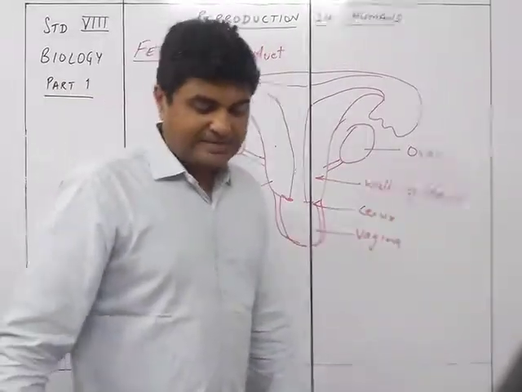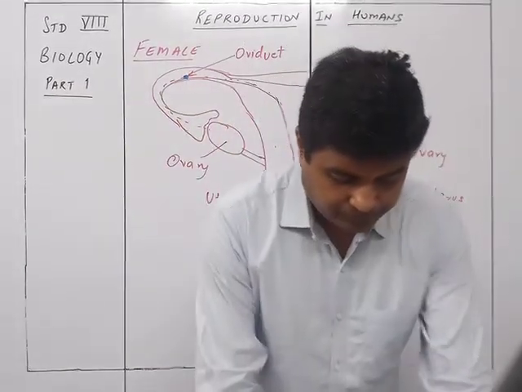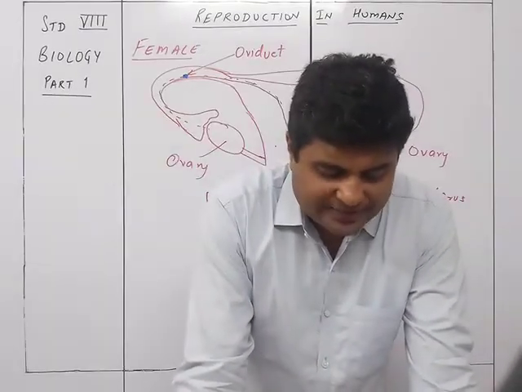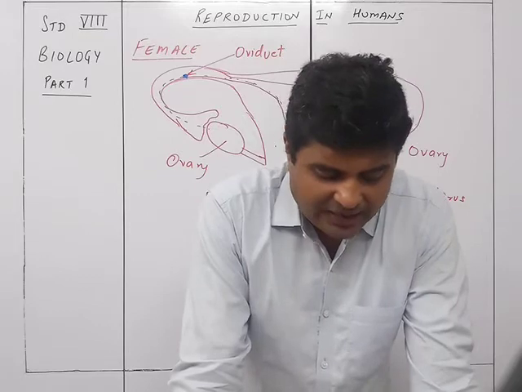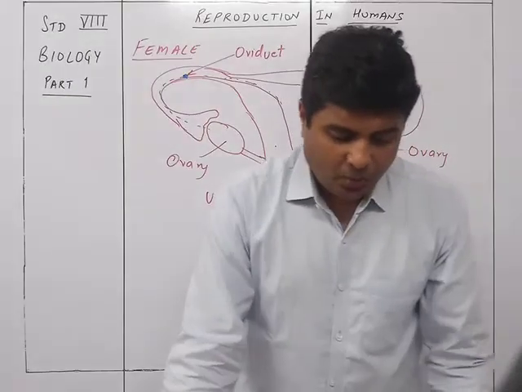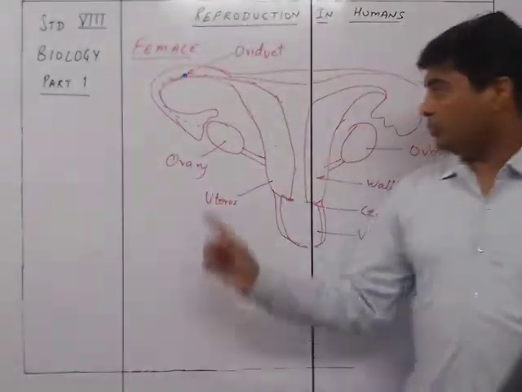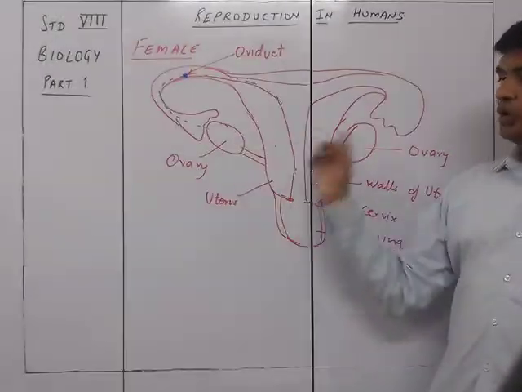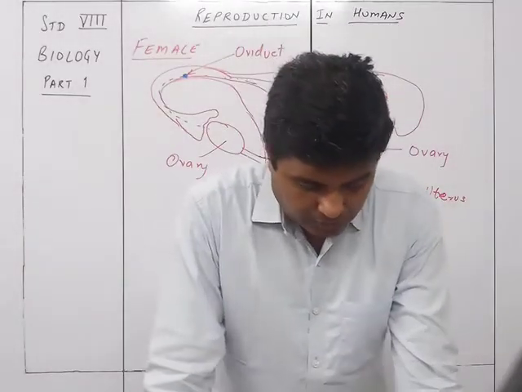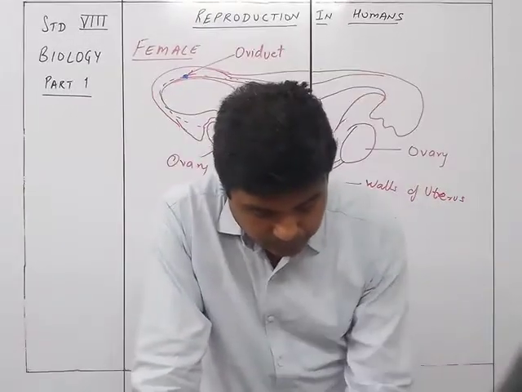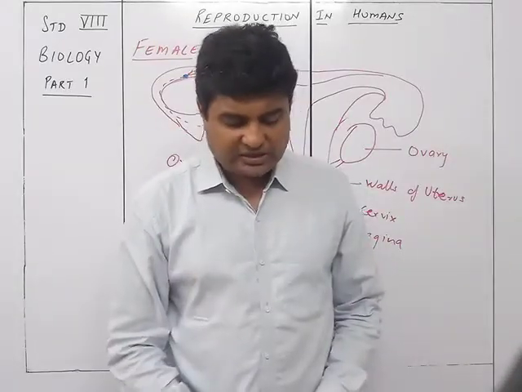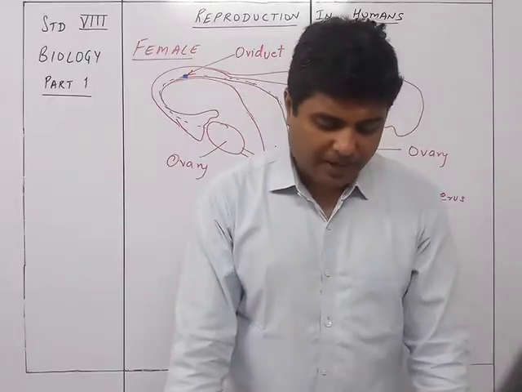So let's see what is there in detail. The eggs are produced in the ovaries. The ovaries are two whitish oval bodies lying within the lower half of the abdomen, one on either side of the uterus. So one on either side of the uterus are two ovaries which are at the lower end of the abdomen. The function of the ovary is to produce eggs. Only one egg is produced by an ovary